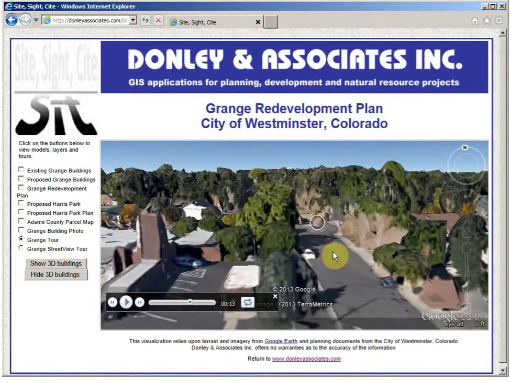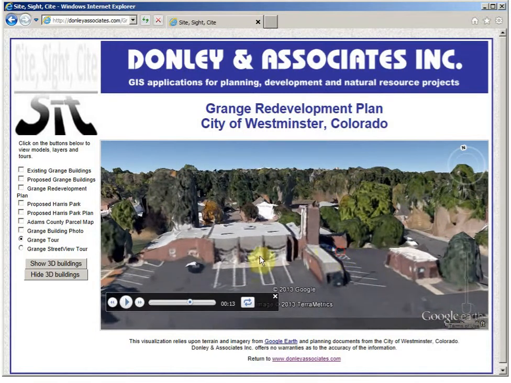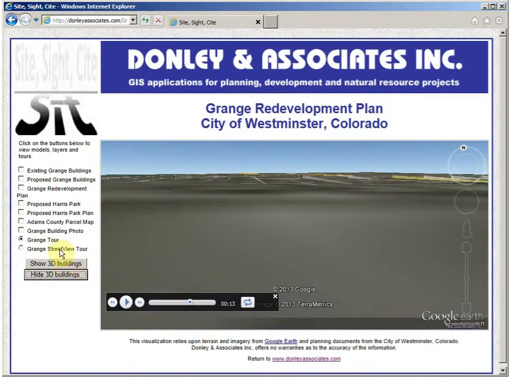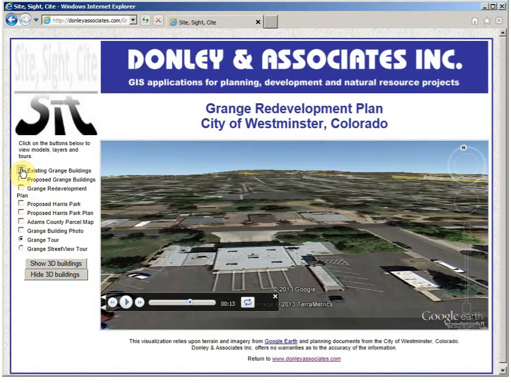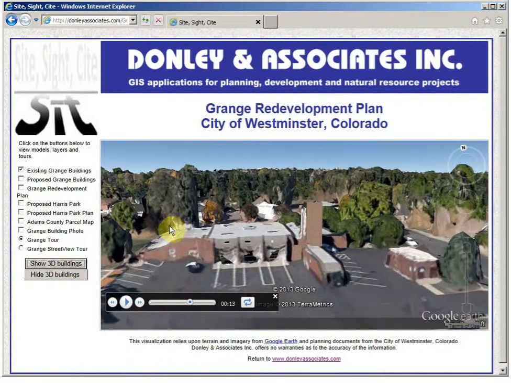It does not do as good a job as the SketchUp models for showing what the buildings would look like. If I hide the 3D buildings and turn on the existing buildings, you can see how we've modeled those more accurately, and they have a little bit better detail. But the 3D buildings is still a very interesting option for exploring the site and recognizing where the vegetation improvements are.